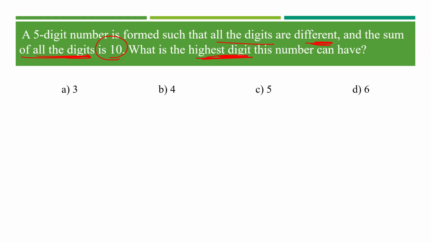Okay, let me consider a placeholder of 5 digits. Good one. And now it is a 5-digit number. All the digits are different. I can't start with 0, as you know, that won't be a 5-digit number, isn't it? Great, great. In that case, let me start with 1, 2, 3, 4, 5, a 5-digit number.